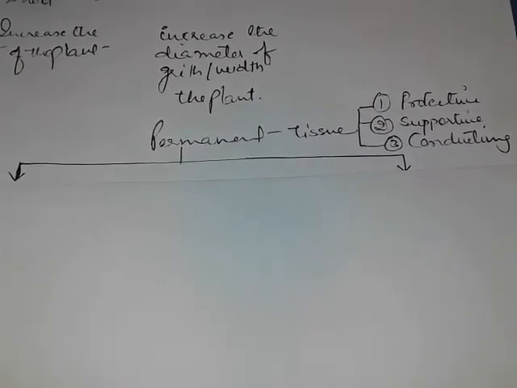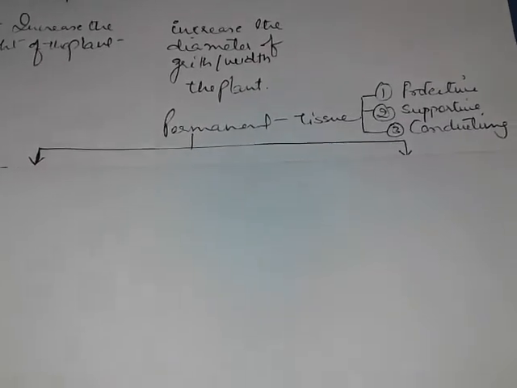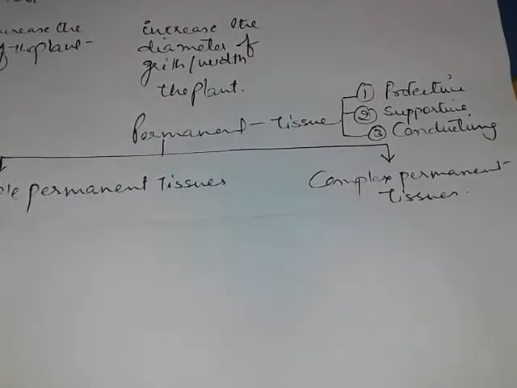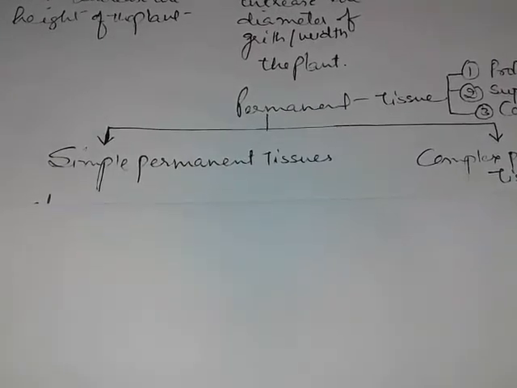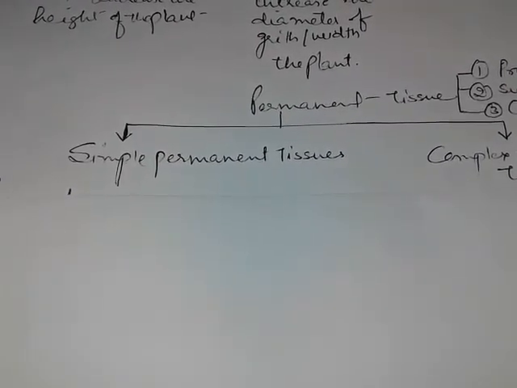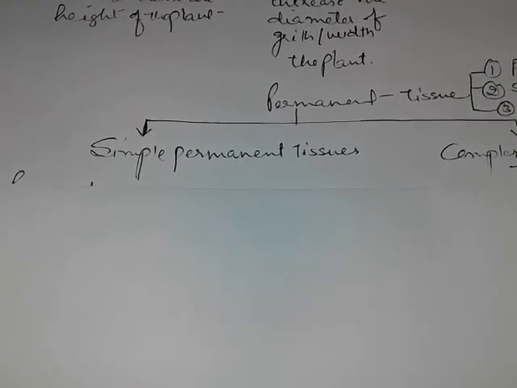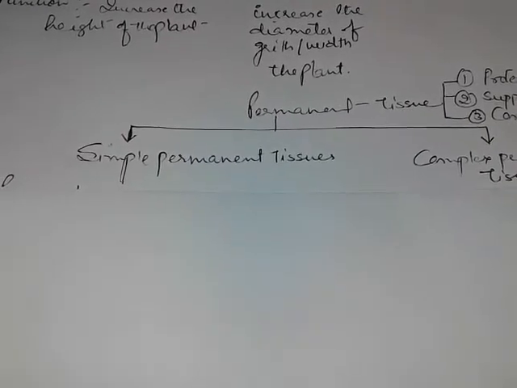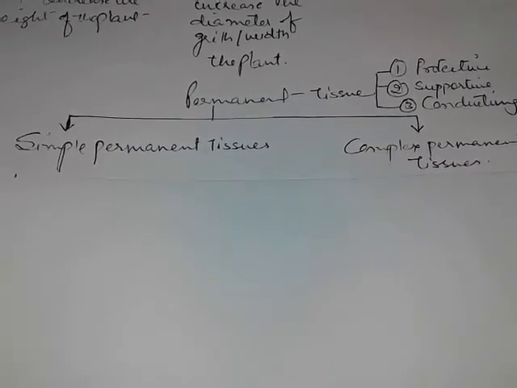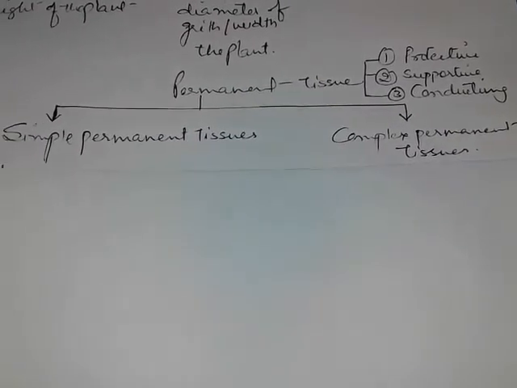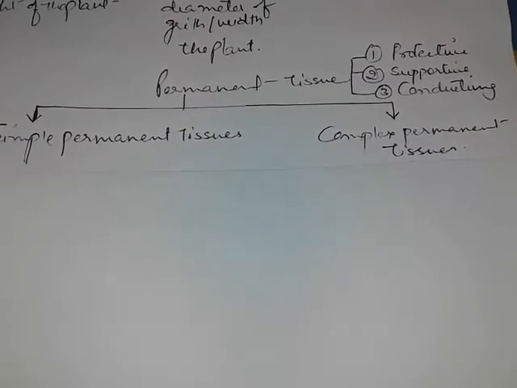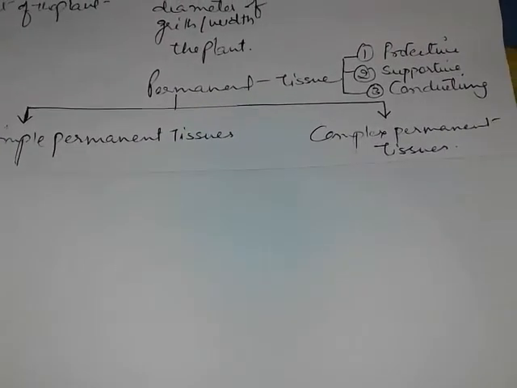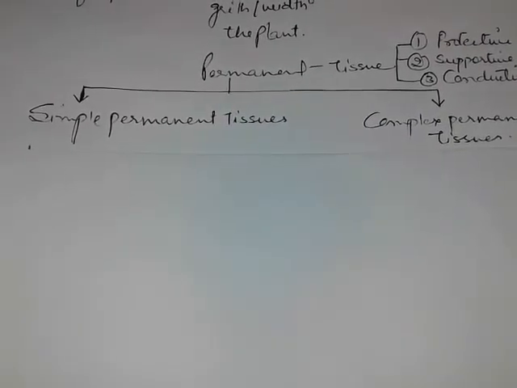Another criterion classifies permanent tissue into two categories: simple permanent tissue and complex permanent tissue. Simple permanent tissue is made up of only one kind of cell. Basically, this belongs to supportive tissue. And complex, as the name suggests, complexity means tissue made up of more than one kind of cell. Example, xylem and phloem. You will see these in detail here.